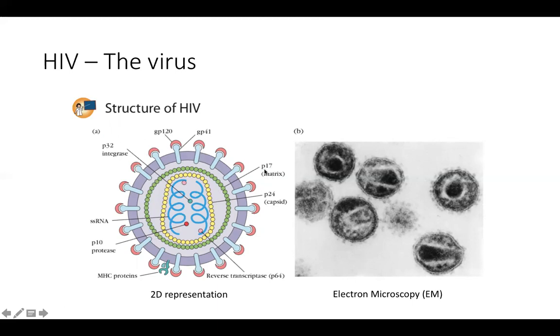Different proteins have been given different names. Inside the matrix is another covering known as the capsid. This is the capsid, the yellow covering, and that is the P24. This is the nucleocapsid, you can say. So there is an envelope and the matrix. Envelope and the matrix enclose the nucleocapsid.